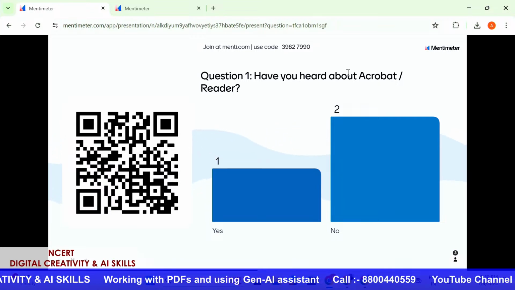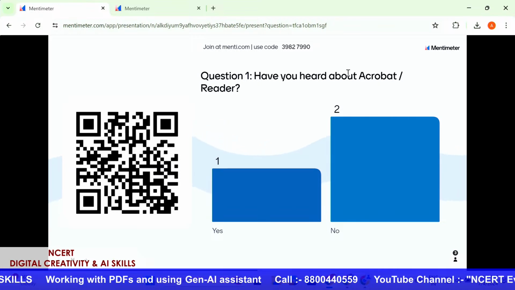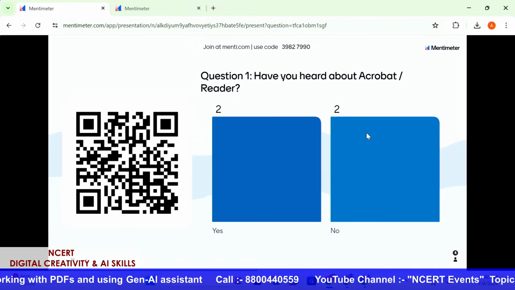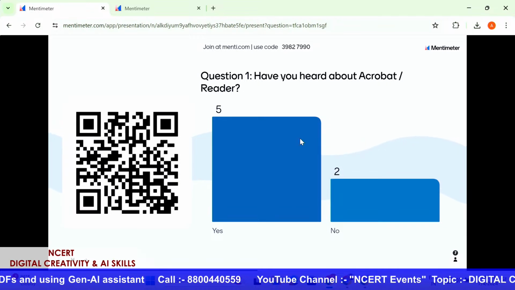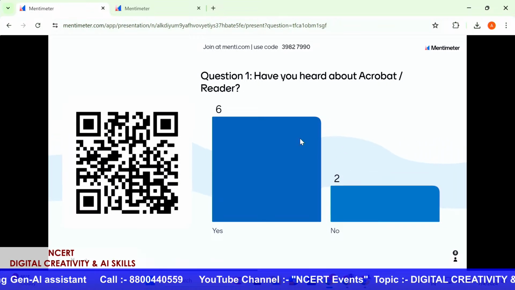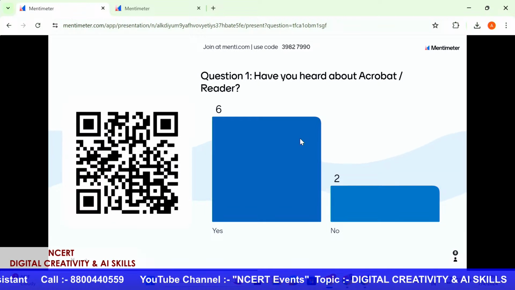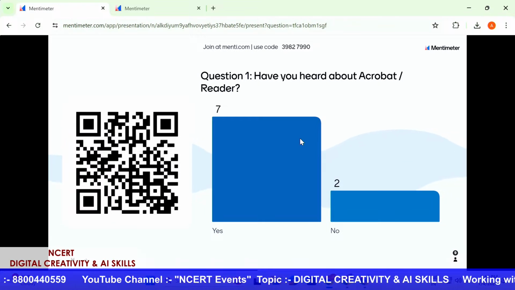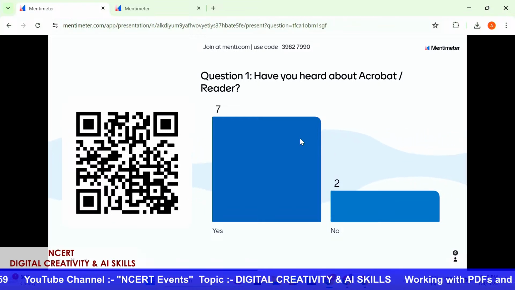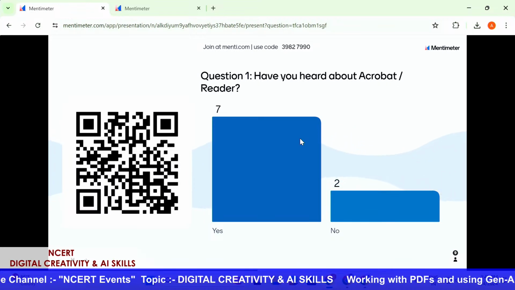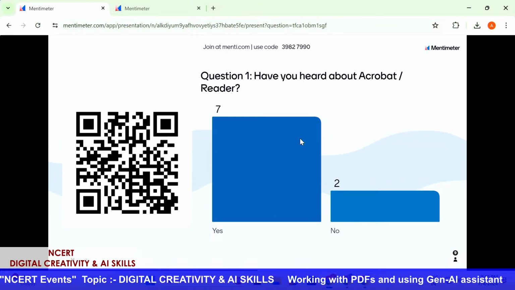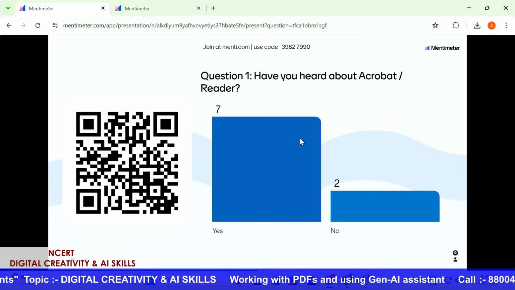So that is something that we are going to explore. But before we explore that, we want to know your understanding of the product. We want to know if you have heard about it, so that we get an insight on whether you have heard about this term or not. And as I can see, there are so many people who are answering us live right now, and we can see that most of you have answered yes, and some of you have said no. Thank you for sending in your responses.